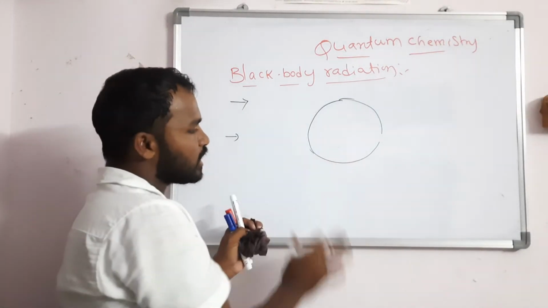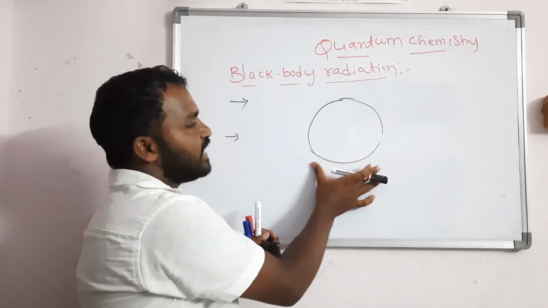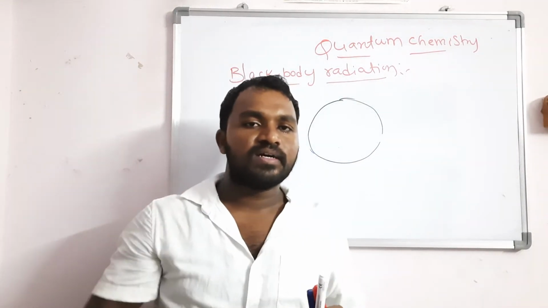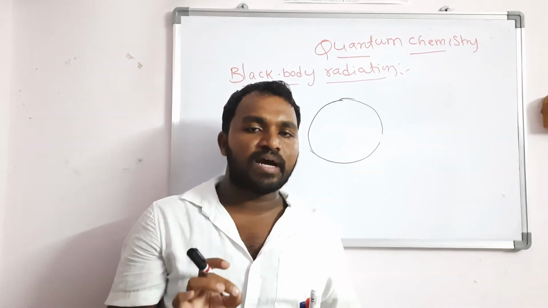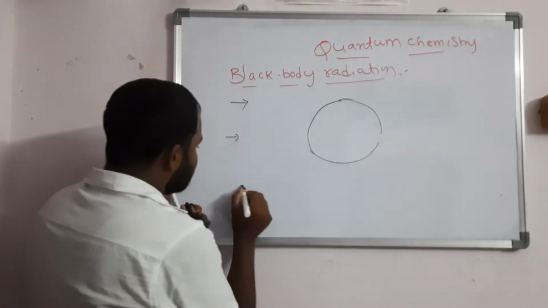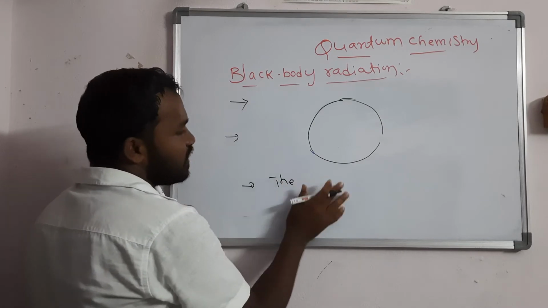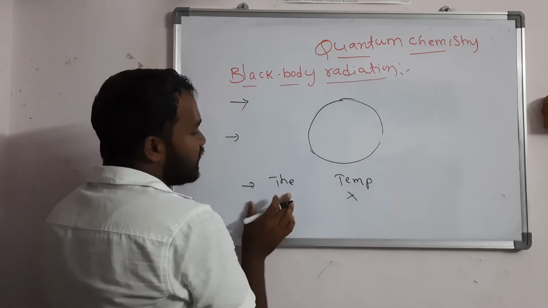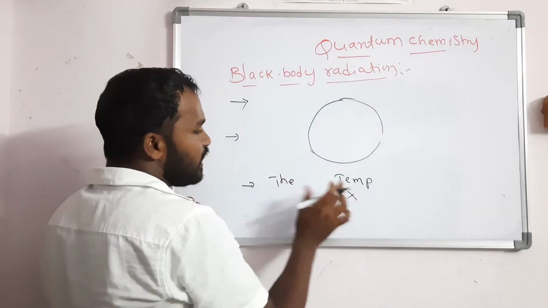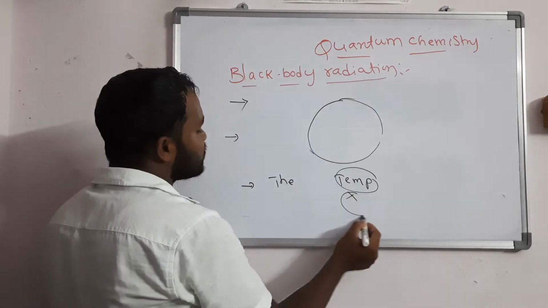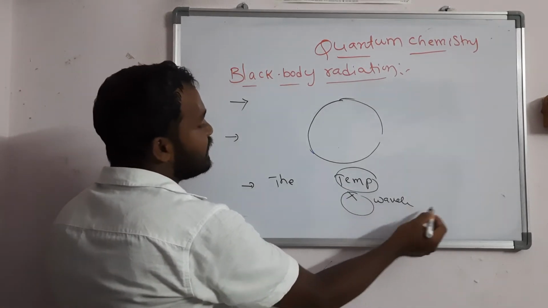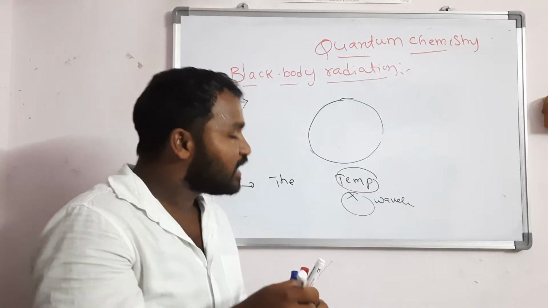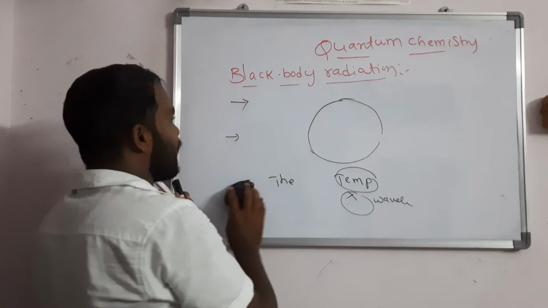Next point you should write: when this body is heated, it emits all types of wavelengths. That means the intensity of the emitted radiation mainly depends upon the temperature as well as the wavelength. It is independent of the nature of the material. So this is about black body radiation.